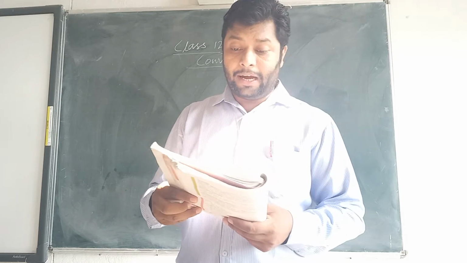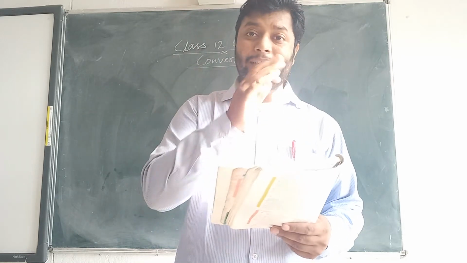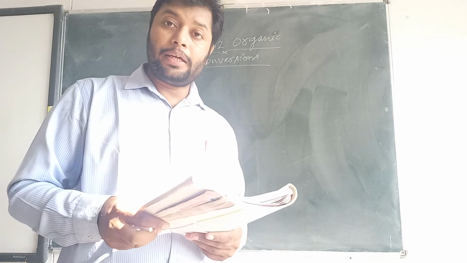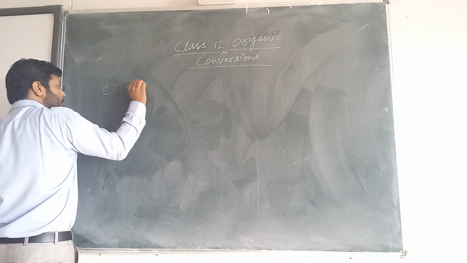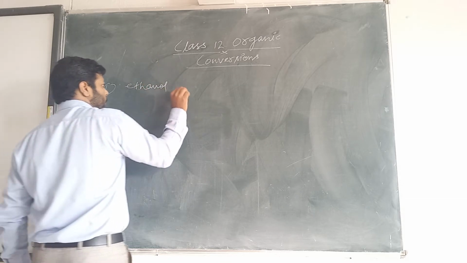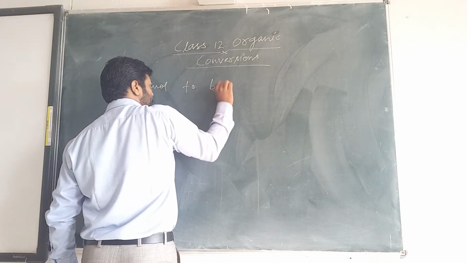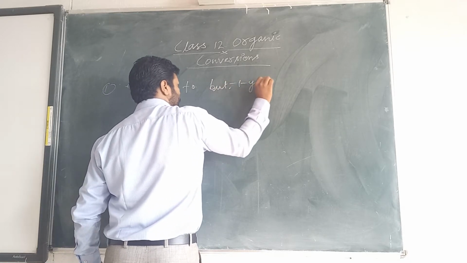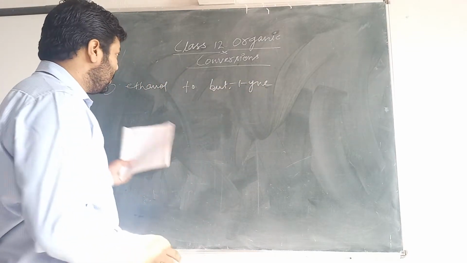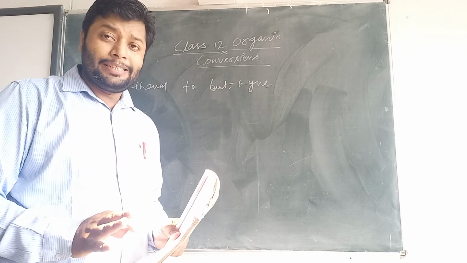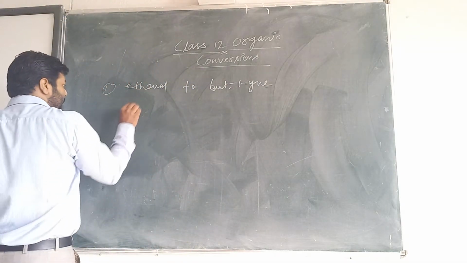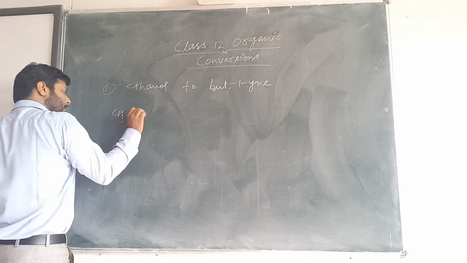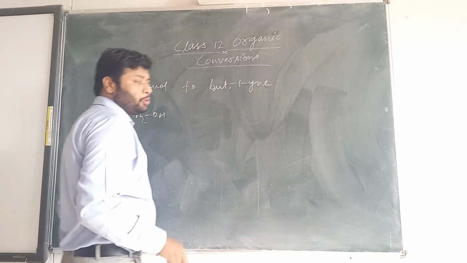How will you bring about the following conversions? And let's see the examples. The first question is ethanol to butanone. So first do one thing, just try to write the structures of these reactant and product, that is ethanol and butanone.